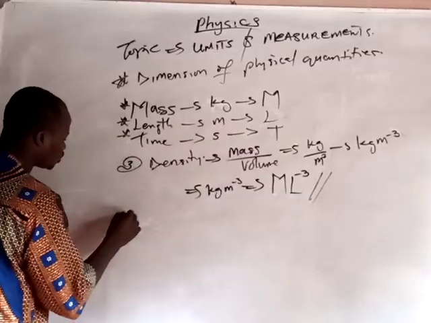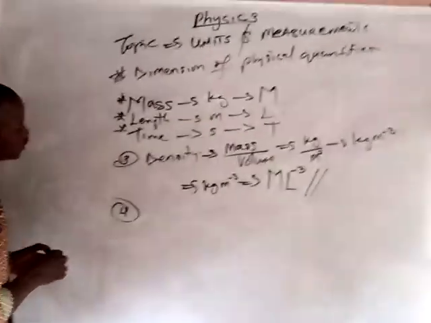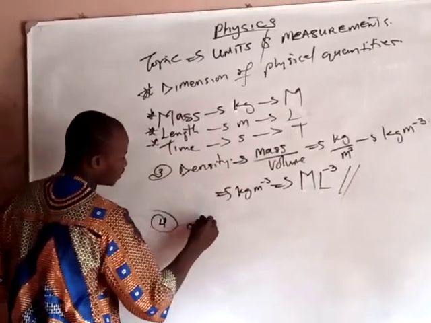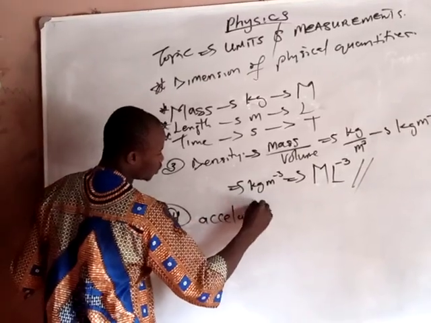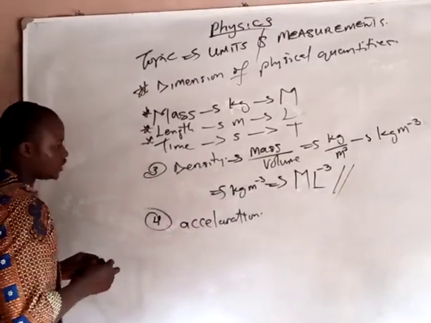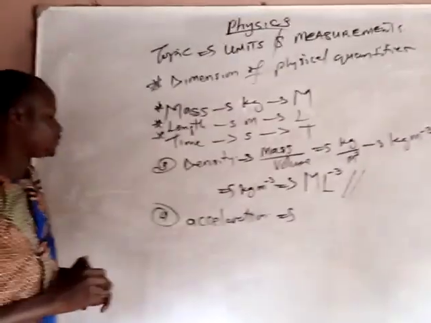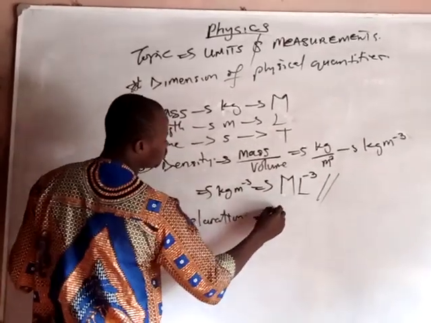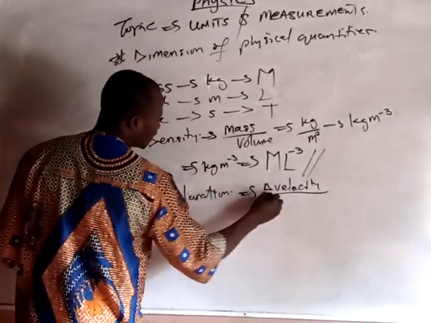Now let's talk about the fourth one. Let's talk about acceleration. What is the formula for acceleration? Acceleration is change in velocity over time.